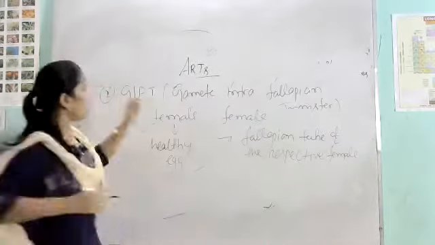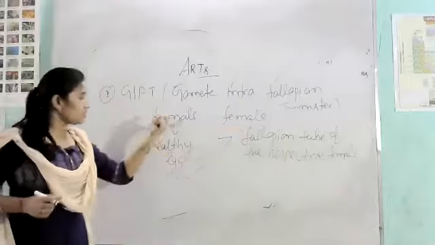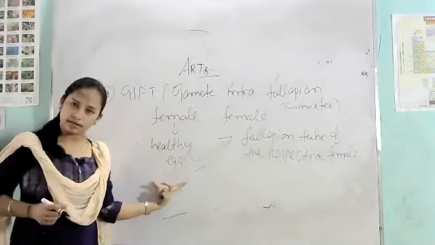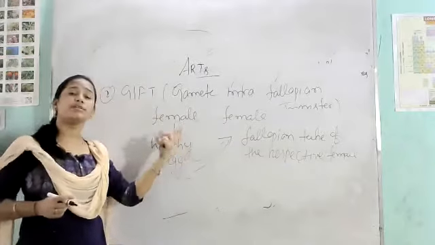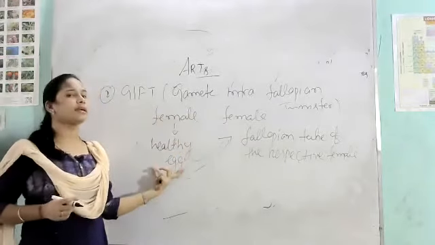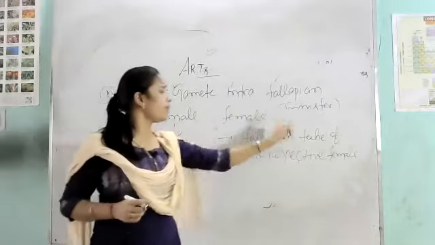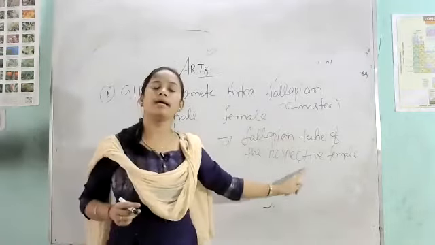First the doctor will collect the healthy egg from one female. Clear? So they will insert the healthy egg in the fallopian tube of the respective female.